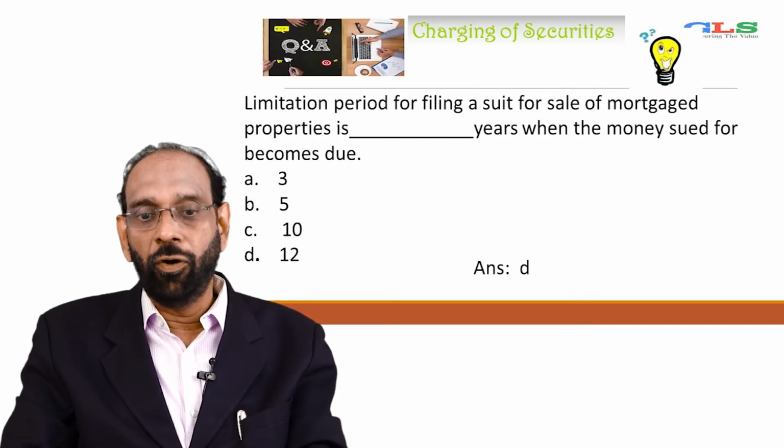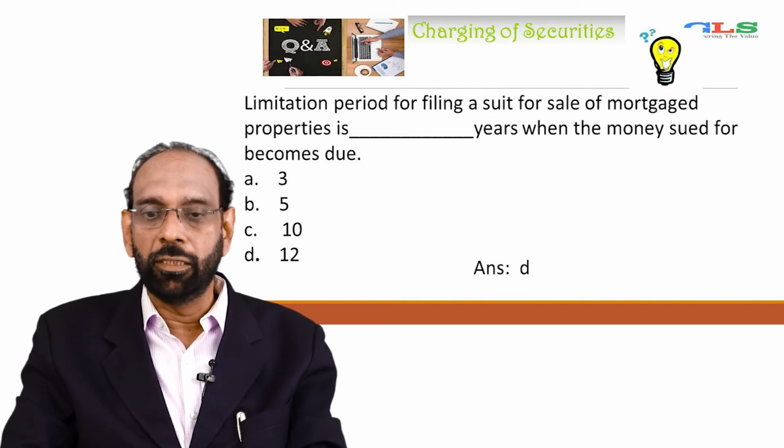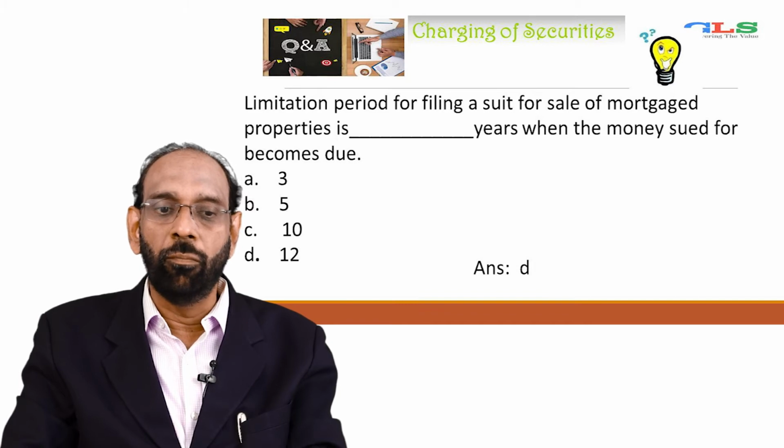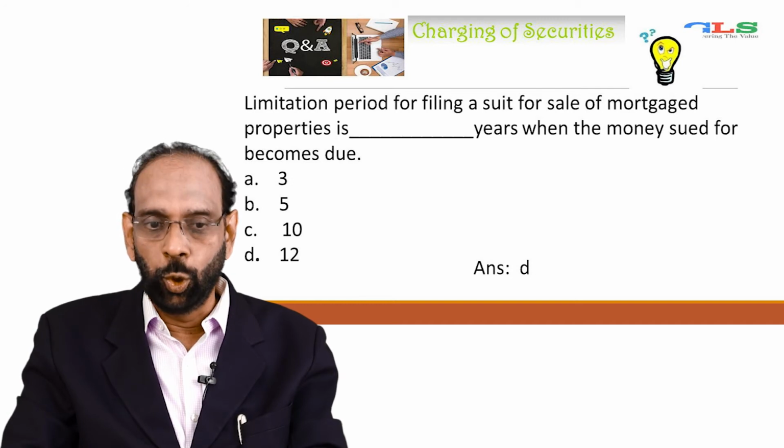Limitation period for filing a suit for sale of a mortgaged property is dash years when the money sued for the suit becomes due. 3, 5, 10, 12 are the options. The answer is D, 12, which is 12 years when the money becomes due.